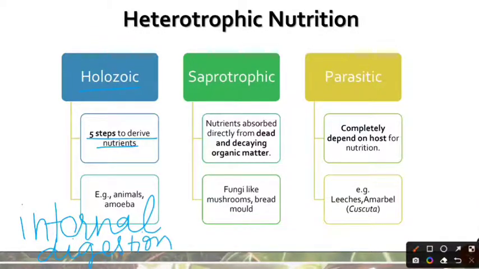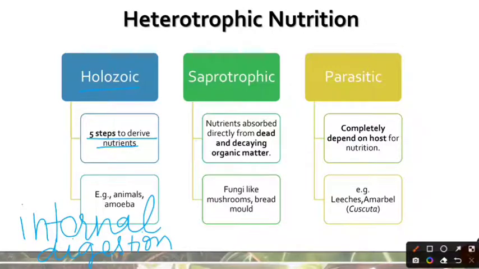That means that the organism is taking food inside its body first by one means or the other, and then that food is going to be broken down with the help of digestive juices. This type of nutrition is seen in animals, for example, human beings, cows, lions, tigers, etc., as well as in unicellular organisms, for example, amoeba and paramecium.